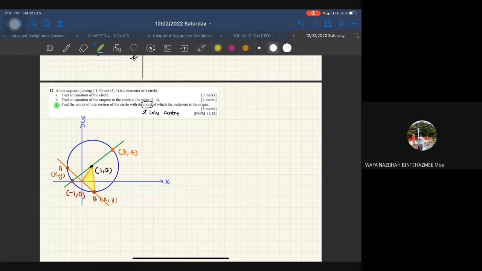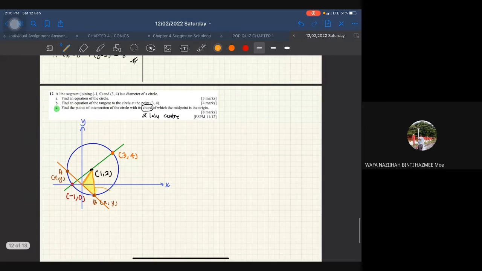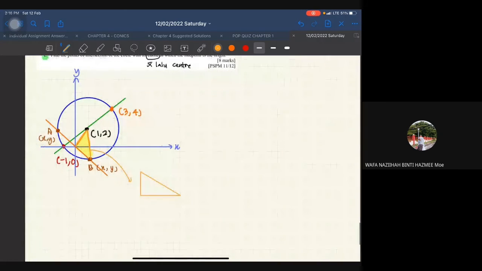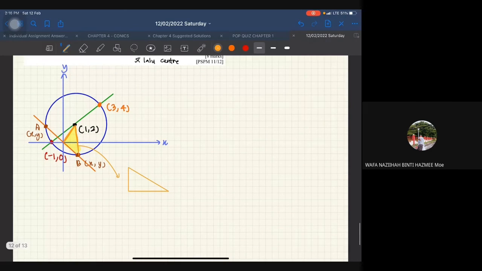Nampak ke yellow tu? Okay. So saya keluarkan triangle ni. Bagi dia lagi clear. Alright, so let's take a look how this triangle will look like. This one. Okay, boleh nampak ke? Okay, so this is my triangle. Okay, so point yang dekat bawah ni, what is this point?